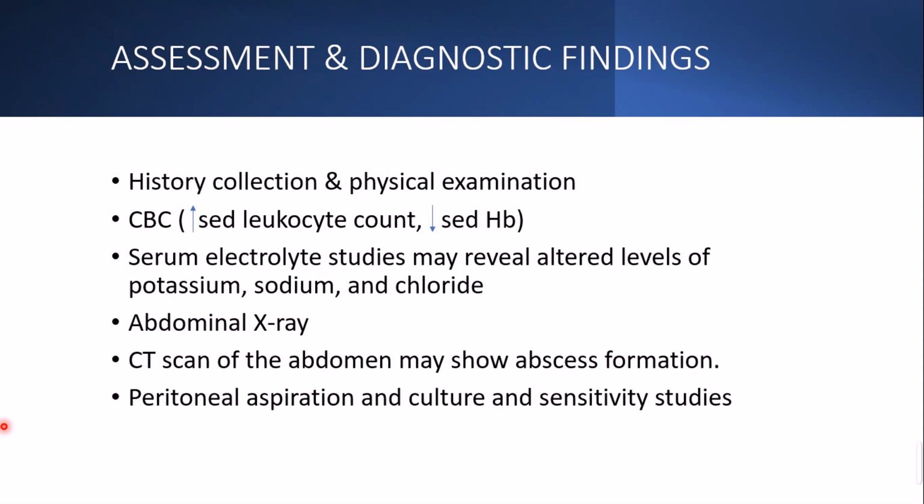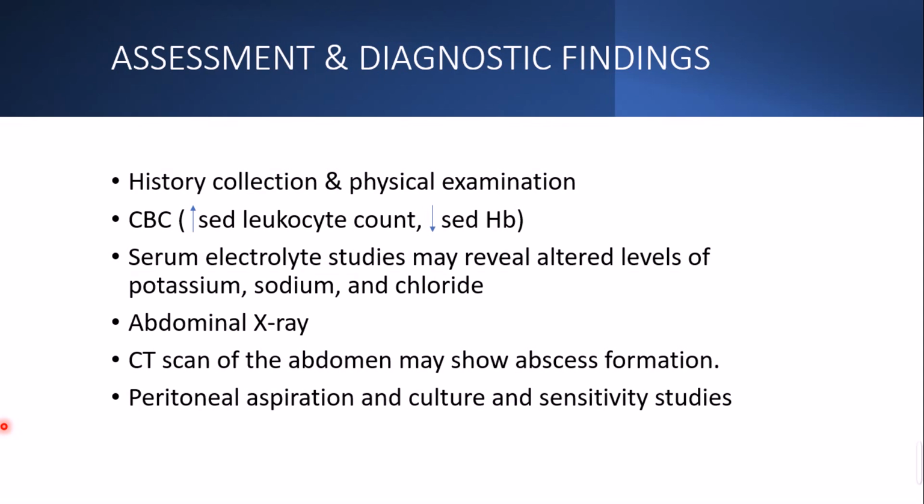Now, the assessment and diagnostic findings will start with taking the history of the patient and performing the physical examination. Soon after that, you have to collect the patient's blood sample and send it for a complete blood count to see the increased leukocyte counts, and also there will be a decreased hemoglobin level. Why is the hemoglobin level decreased over here? Because there is also a chance of internal bleeding in the abdomen.